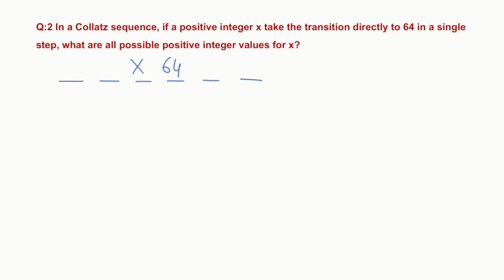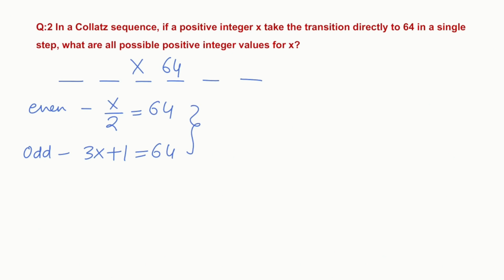So what can the value of x be so that we get 64? In a Collatz sequence, there are two basic rules. If the number is even, directly divide by 2, so x divided by 2 equals 64. Or second, if x is an odd number, then we do 3 times x plus 1, which equals 64.